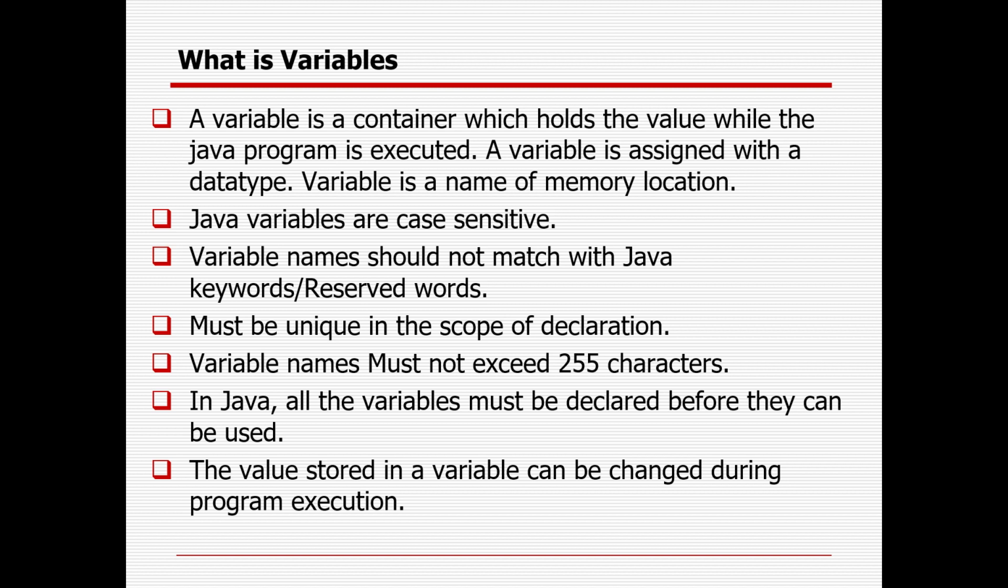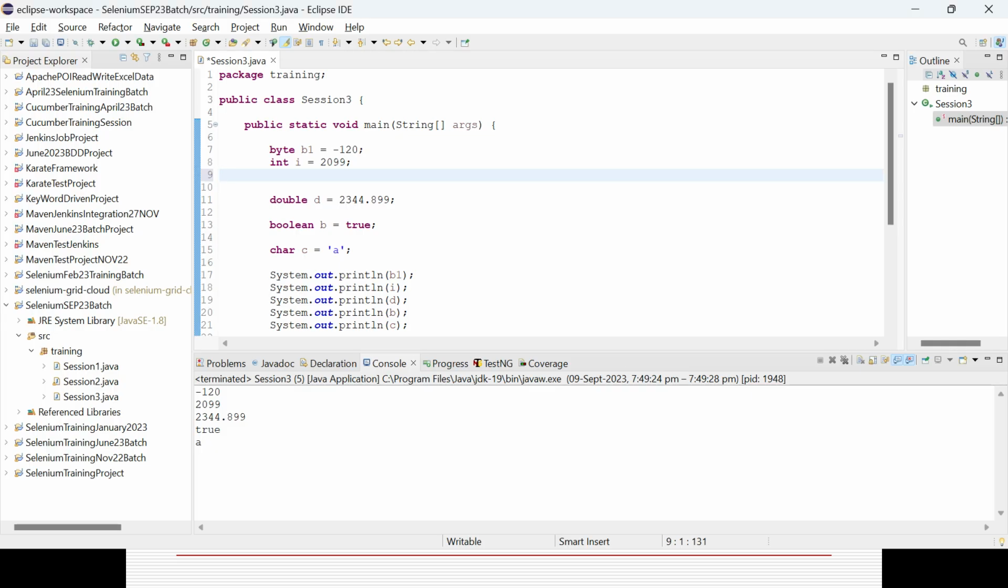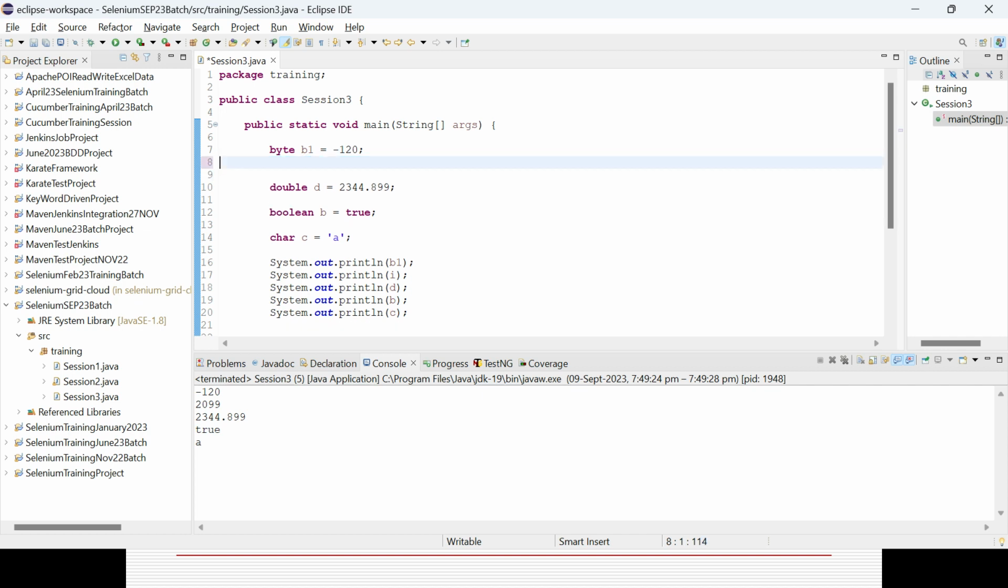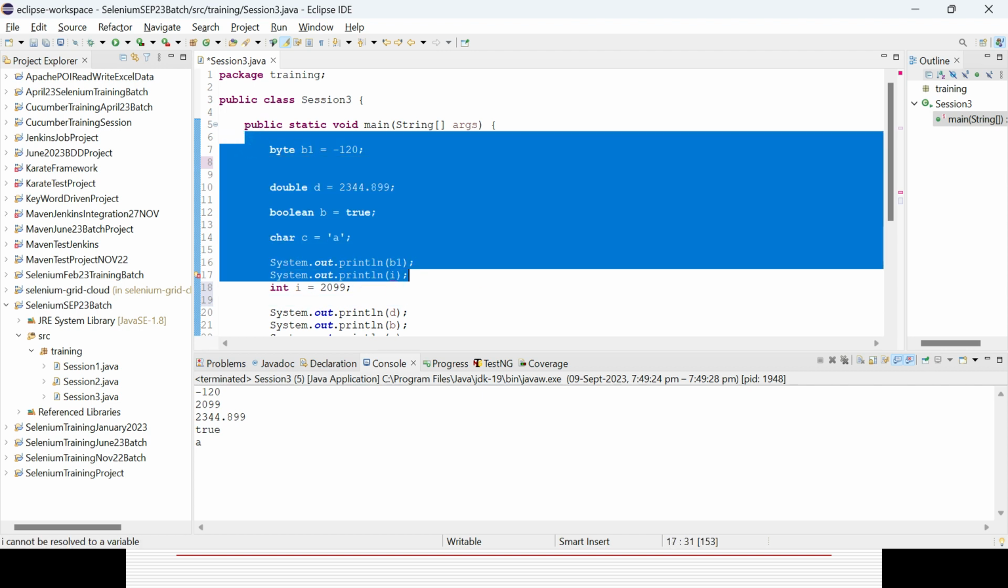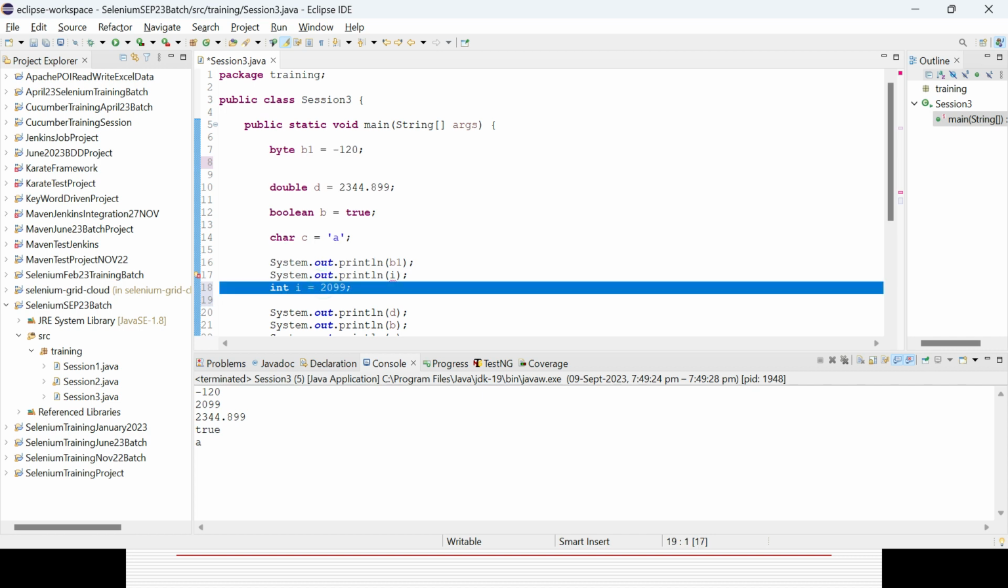All variables must be declared before they can be used. Suppose here I have defined that variable I. After that I can use it anywhere. But in case I use it before that, it will throw the error, because whenever I use I, it will try to understand whether I has been defined or not. But here I have defined I after using it, so it will throw the error.